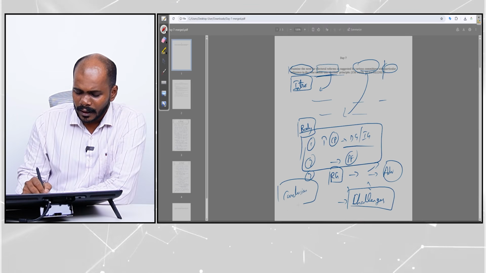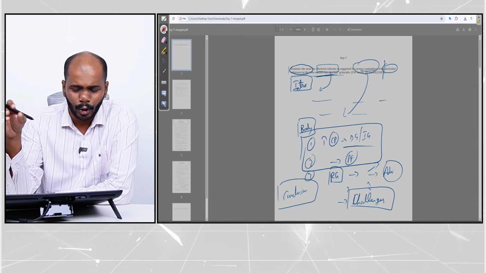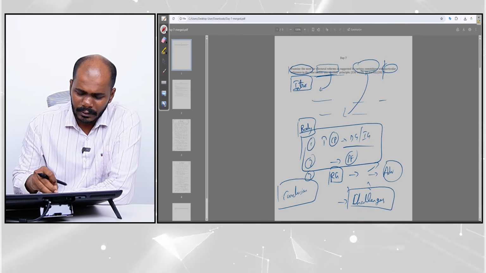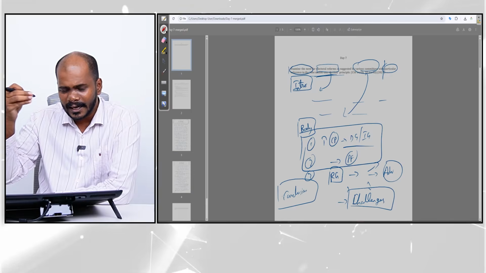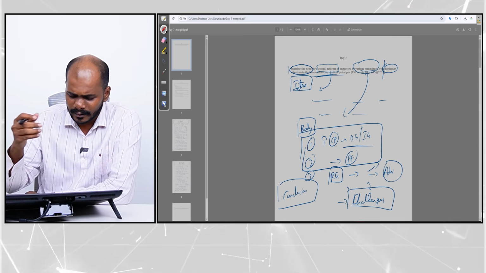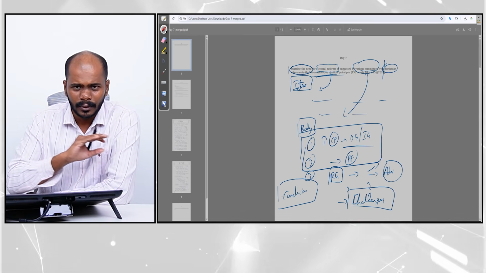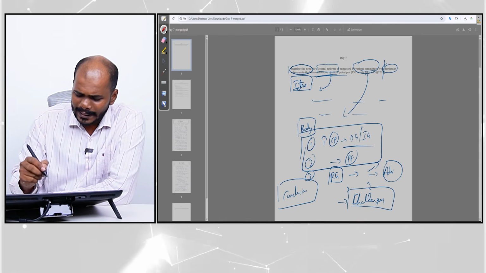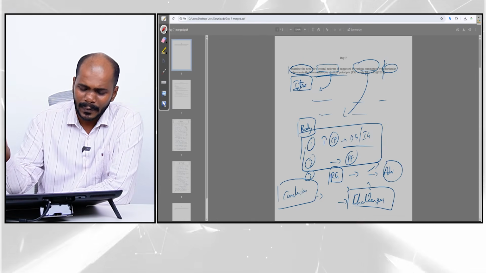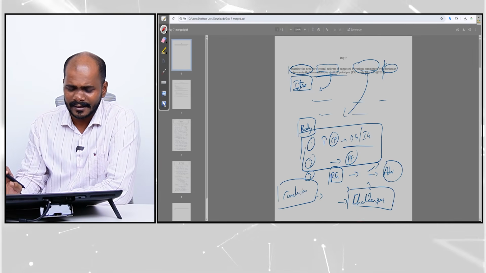How to write the conclusion? In the conclusion, don't focus only on one nation, one election. That is not the only topic that we are discussing here. Our comprehensive, holistic topic is electoral reforms. In the conclusion, we have to address electoral reforms, and we can mention how one nation, one election can complement these reforms. That is how we have to complete the conclusion. In the entire body, don't stick to only one nation, one election. Cover electoral reforms comprehensively, then talk about how one nation, one election can supplement these reforms. So this should be the broad structure, how you can structure this answer.